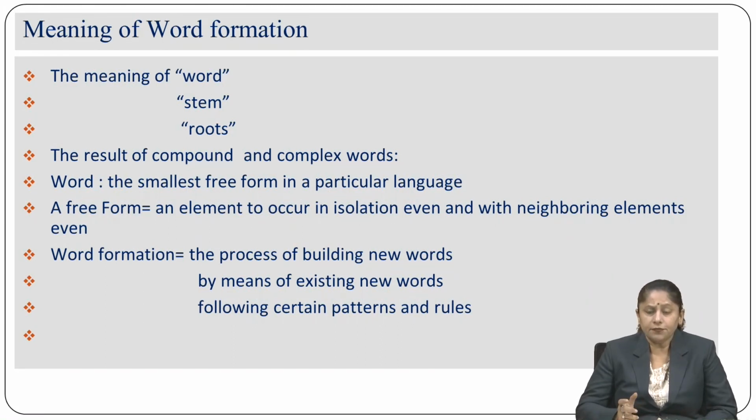Look, word is a free form. For example, if I say boys, you will understand that I am trying to call the boys. Or if I say the boys of A class, then naturally you will understand the division of the university, college or school where there are boys. They are going to be called in this term, boys of A class.